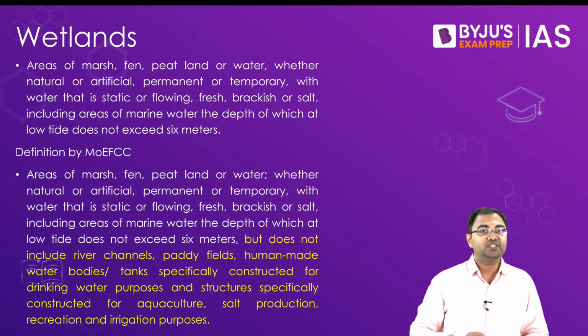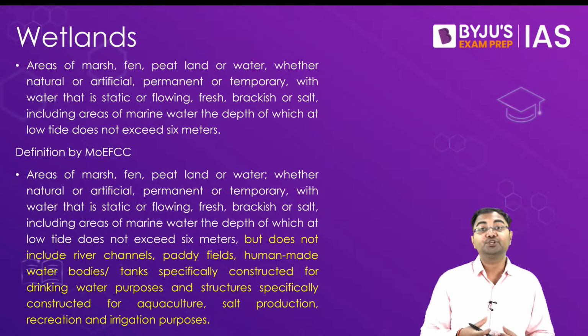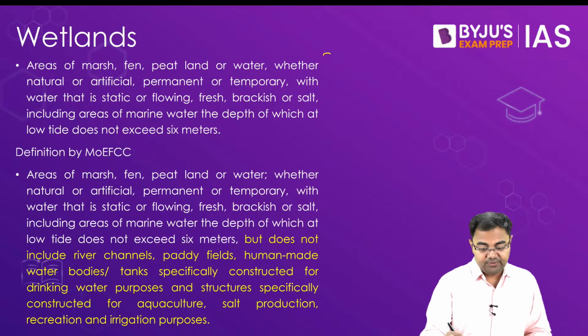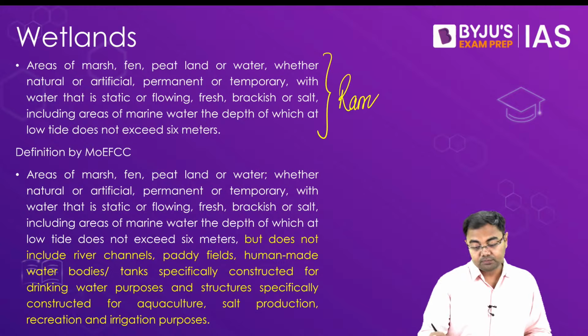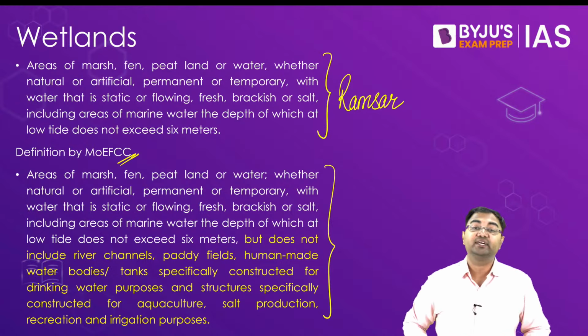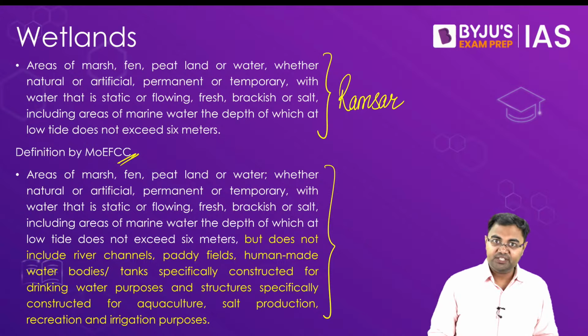And the second definition is a slight modification of the same definition, and this is the definition that has been adopted by the Ministry of Environment, Forest and Climate Change in India.